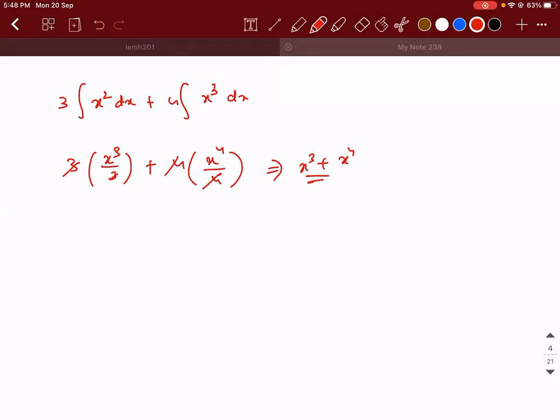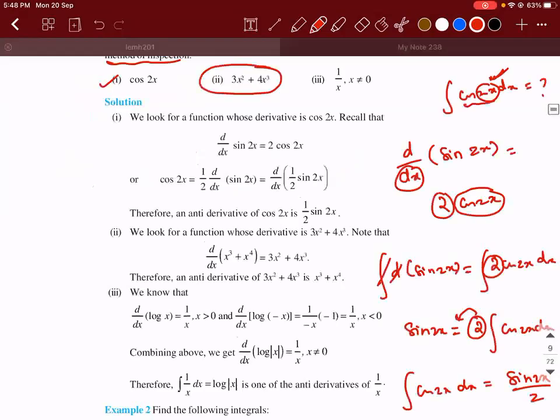Right. Next. So they're asking what is the antiderivative of 1 by x? On differentiating which function will you get 1 by x? You can directly tell log x. Log of mod x. When you differentiate log of mod x, you're going to get 1 by x. That's it.